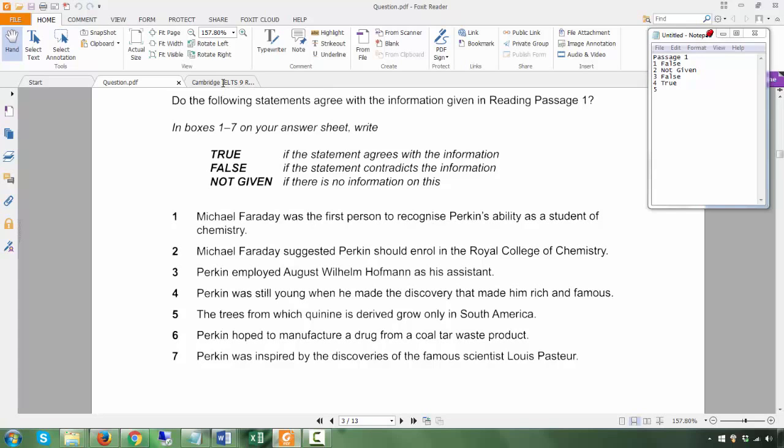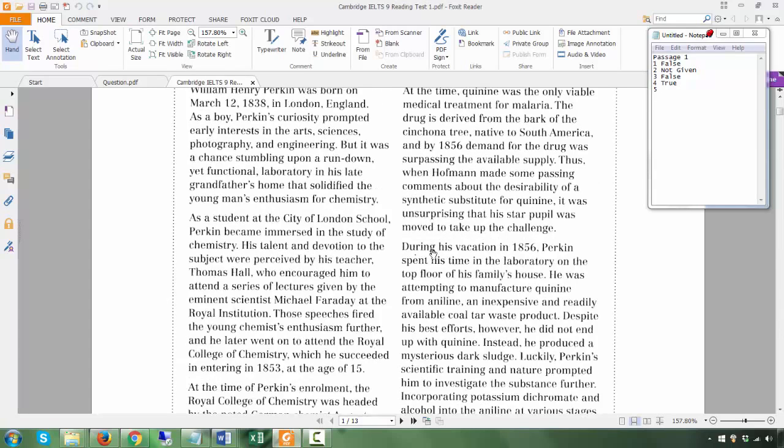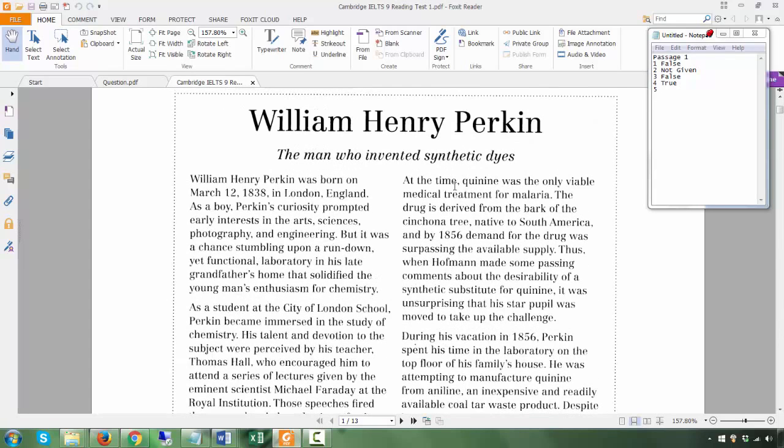The trees from which quinine is derived grow only in South America. Now, the passage talks a bit here about quinine being the only viable medical treatment for malaria. The drug is derived from the bark of the cinchona tree native to South America.